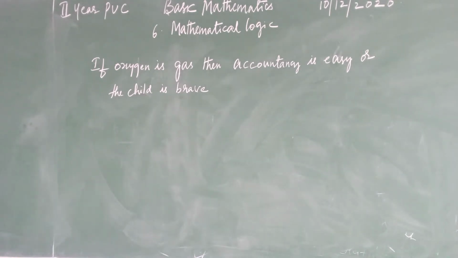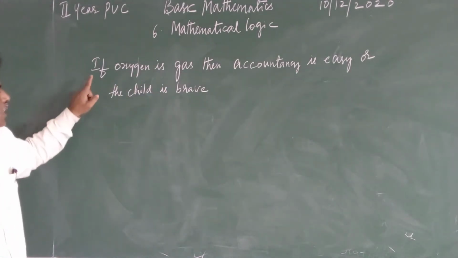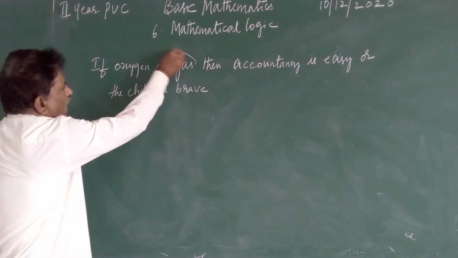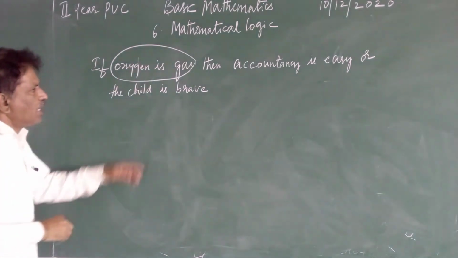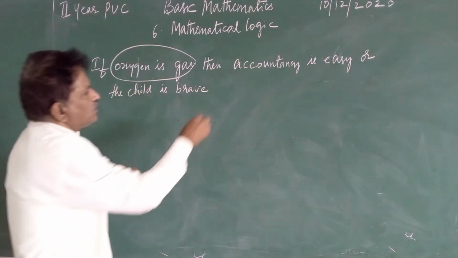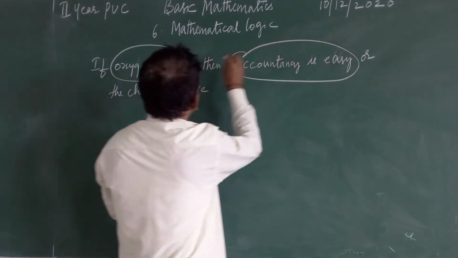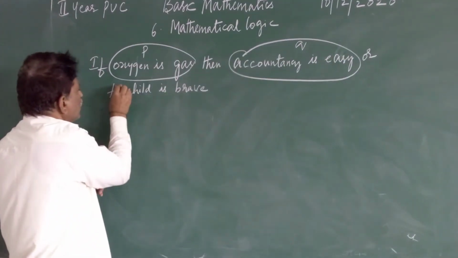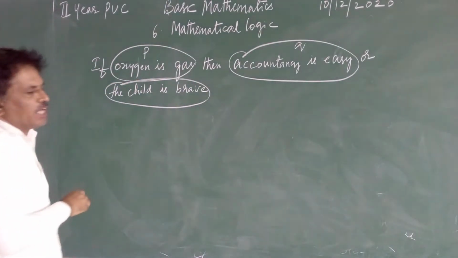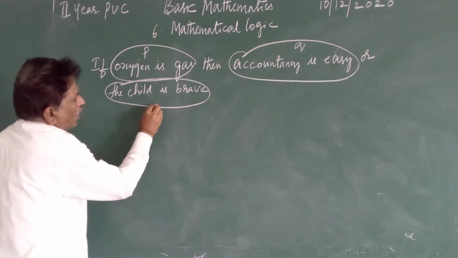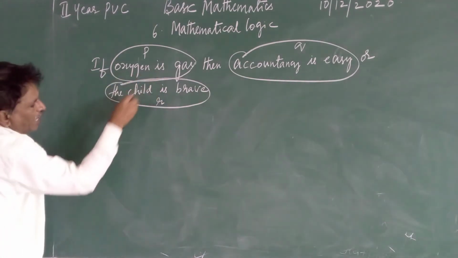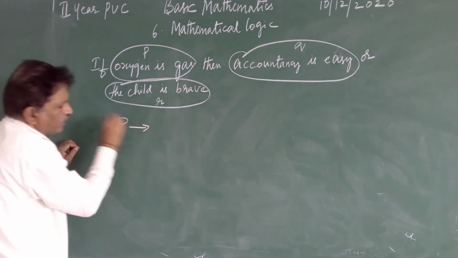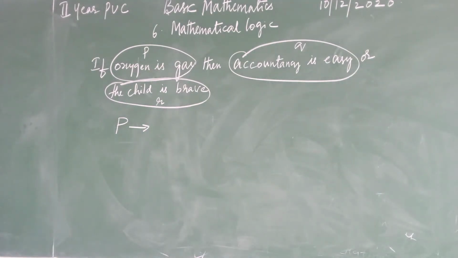So the question is, if oxygen is gas. Here "if" is given, so that indicates it is conditional. Oxygen is gas, let it be P. Accountancy is easy, let it be Q, or the child is brave, let it be R. If then is given, that means you use the implication sign.